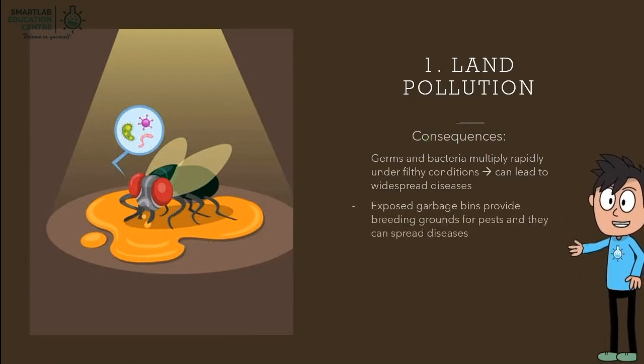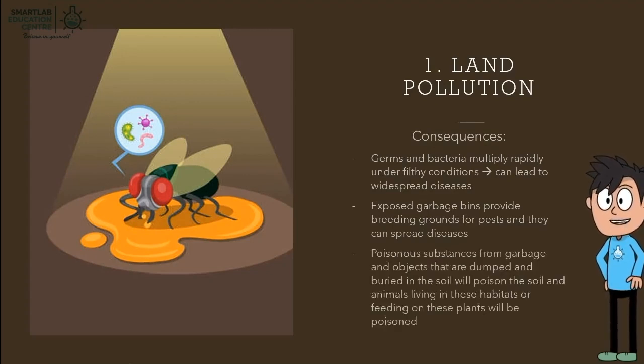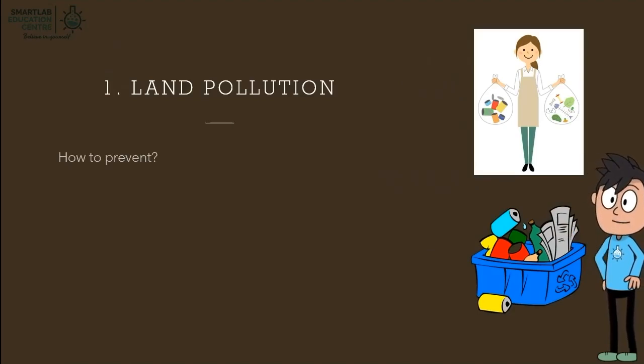Exposed garbage bins provide breeding grounds for pests, and they can spread diseases. Poisonous substances from garbage and objects that are dumped and buried in the soil will poison the soil, and animals living in these habitats, or feeding on these plants, will be poisoned. How can we prevent land pollution?